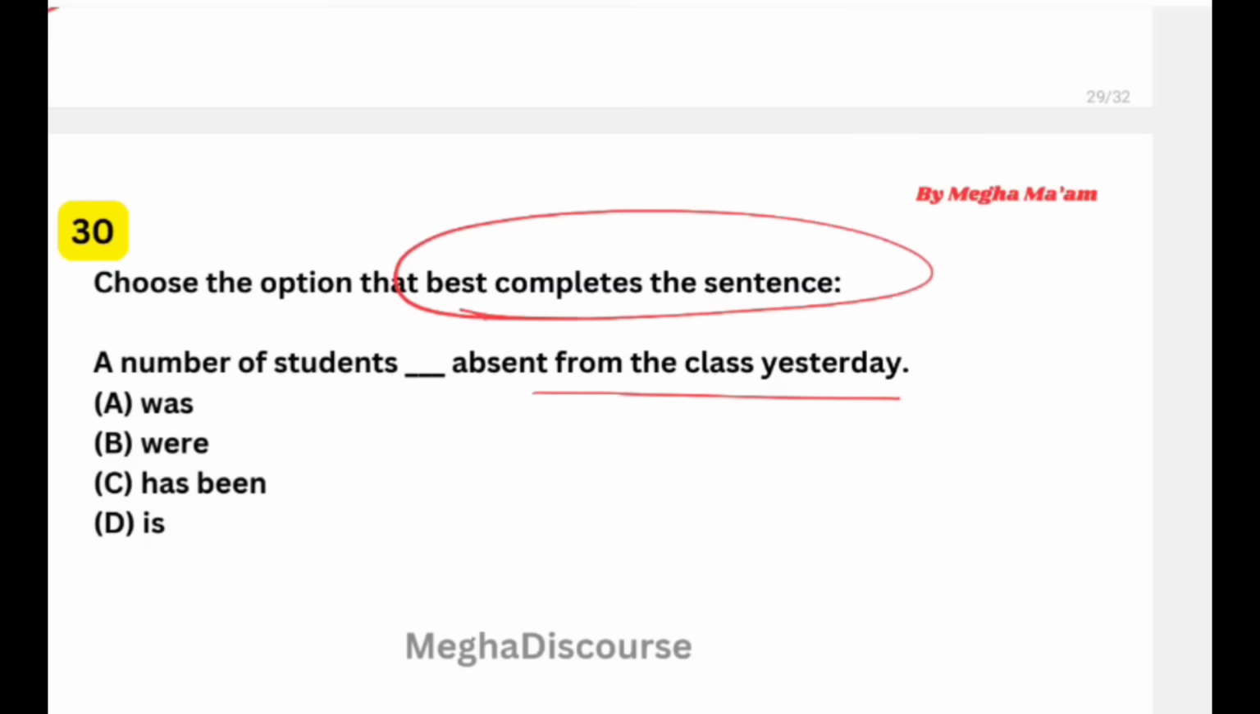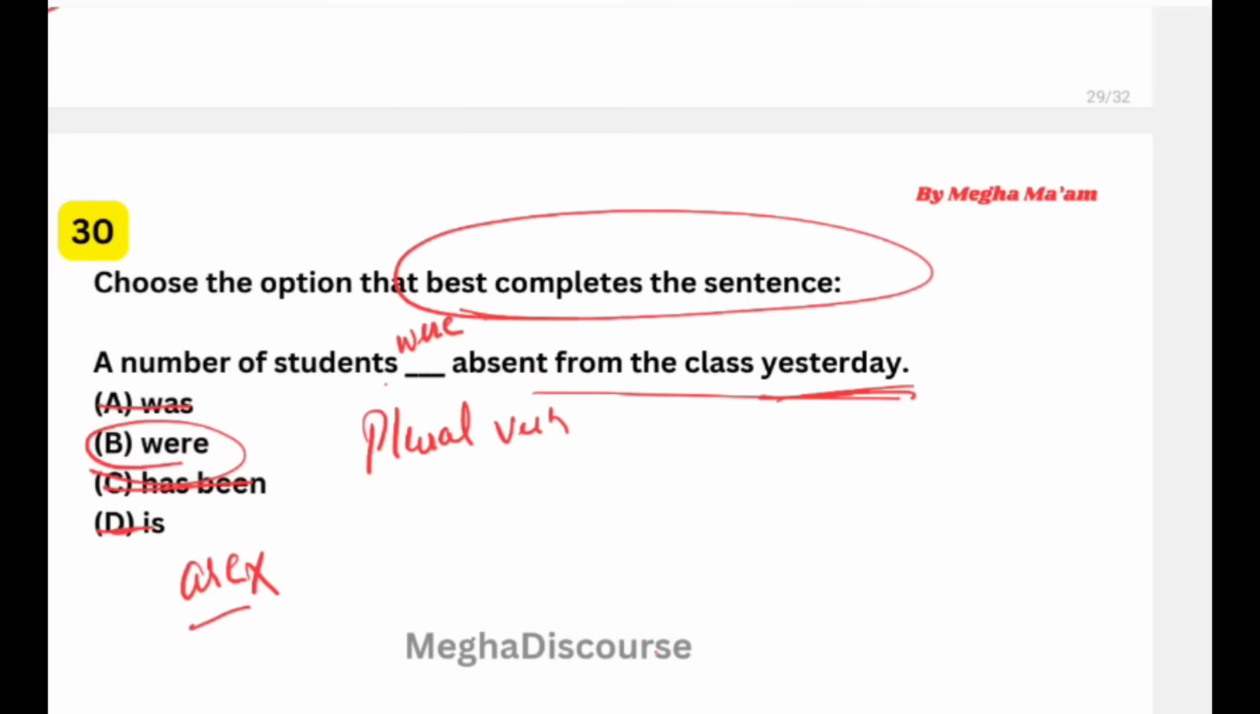Okay. Now the simplest rule. A number of students always carries a plural verb. So "was" is not here, and "has been" has no meaning, and "is" is not the right option. Then we use "were" here. Absent from the class yesterday, because the sentence is in the past. So we use were. If there is "were" and "are" in the options, then "are" is also wrong because of "yesterday".